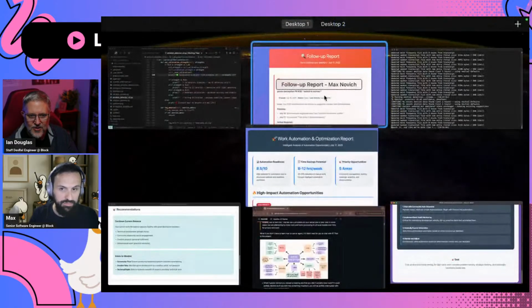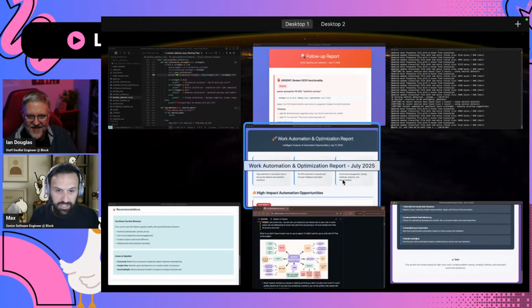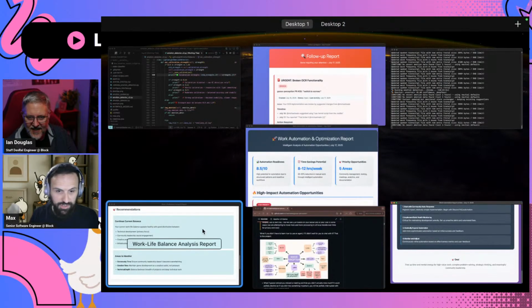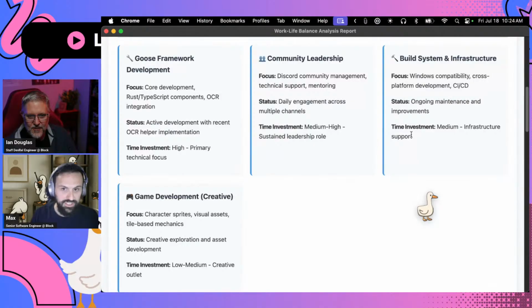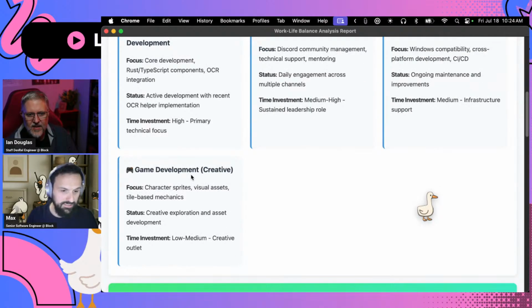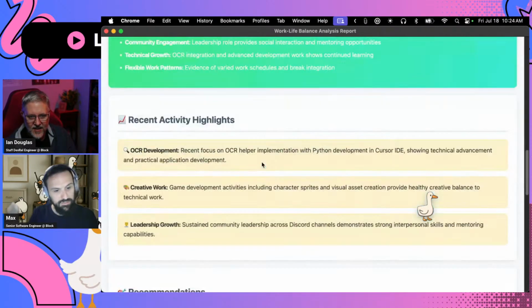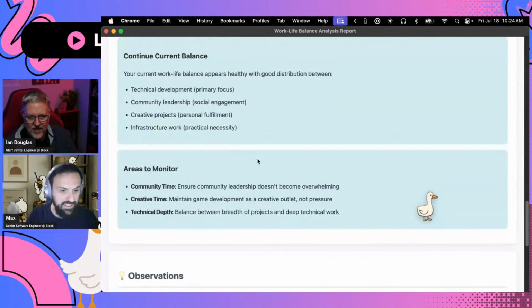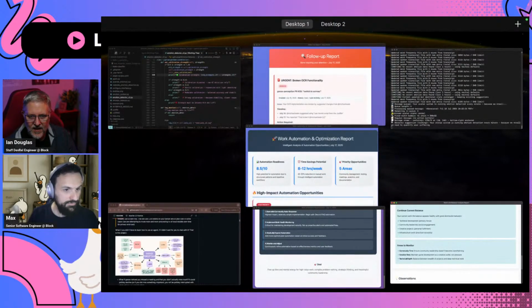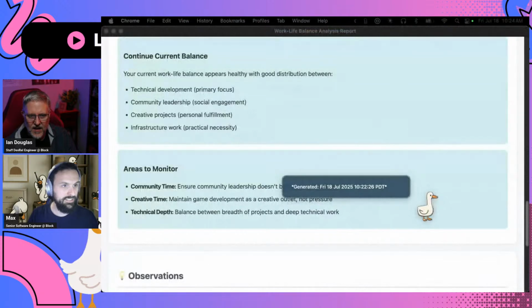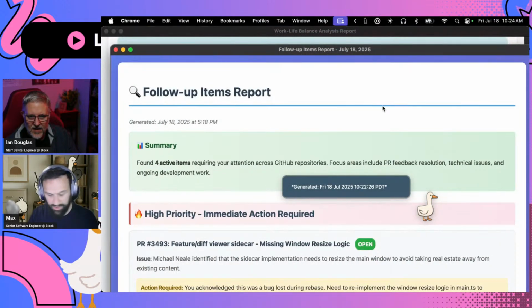Another report I love is the work opportunity, work-life balance analysis, for instance. It's going to say, hey, you do this, you do that. Sometimes I do game dev for fun. That's good. Positive indicators. It's going to analyze everything it can possibly analyze.